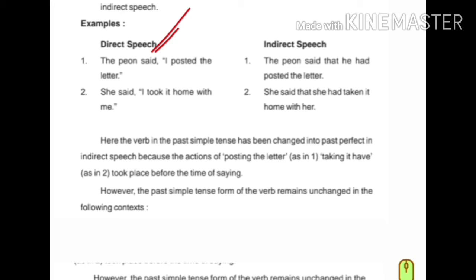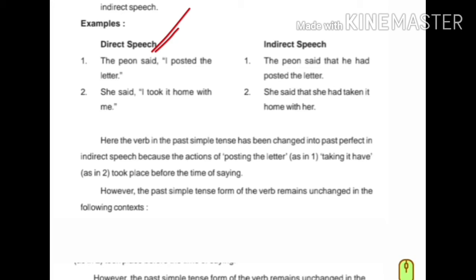What shall we do now? The pianist said. Instead of inverted comma, that. Could you understand? And I became he, and posted became had posted. This had posted means what? Past perfect. Past perfect. Had posted the letter.